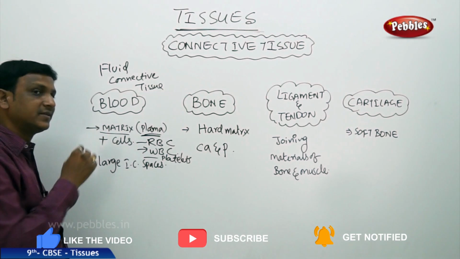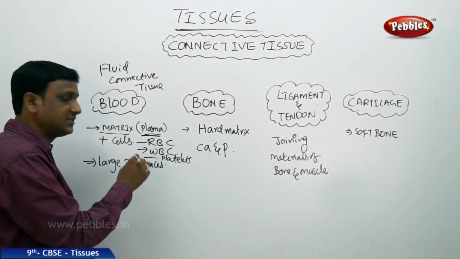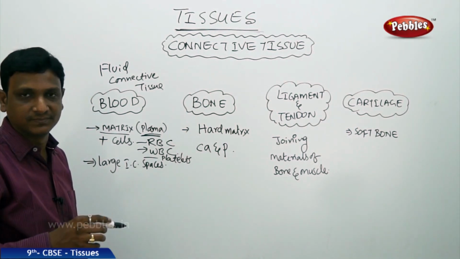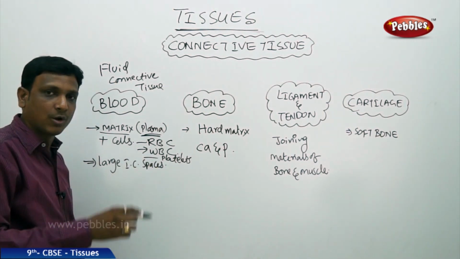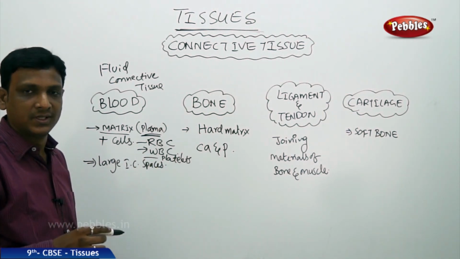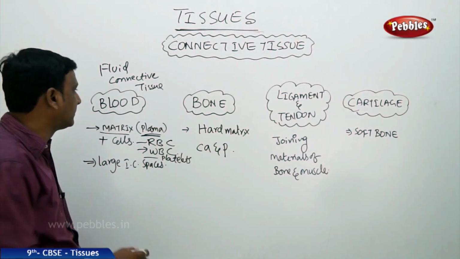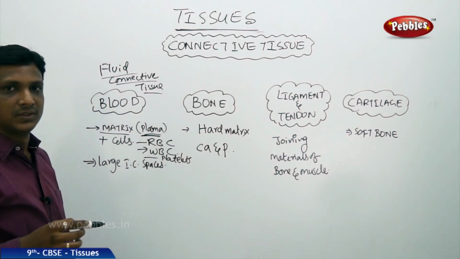That means here blood is a tissue which is not made up of the same kind of cells. Different kinds of cells, RBC, WBC, platelets, they are different in their structure as well as their function. Of course, the common function of all these cells is the same, transport. But individually they perform different tasks. Altogether they constitute the tissue called connective tissue, that is the fluid connective tissue.